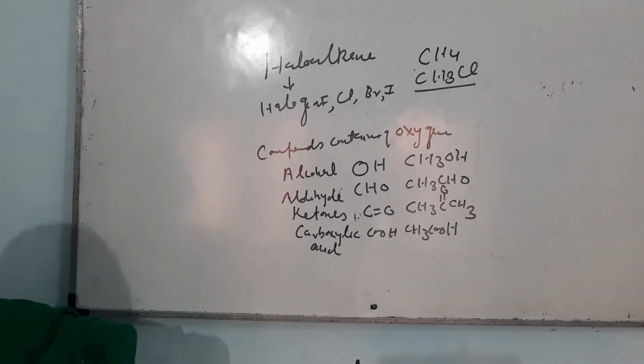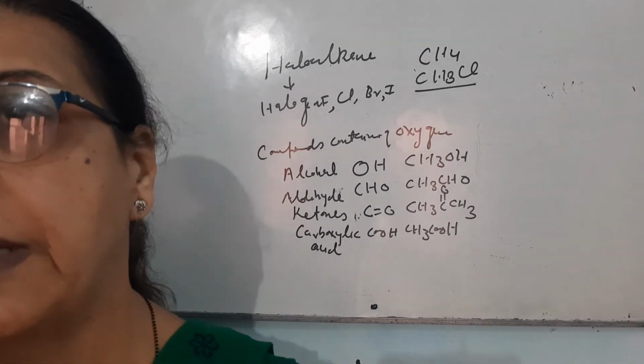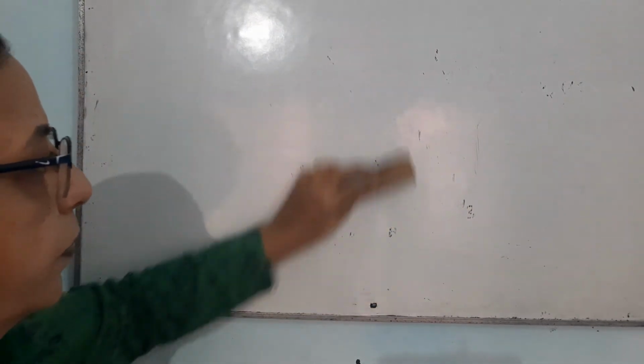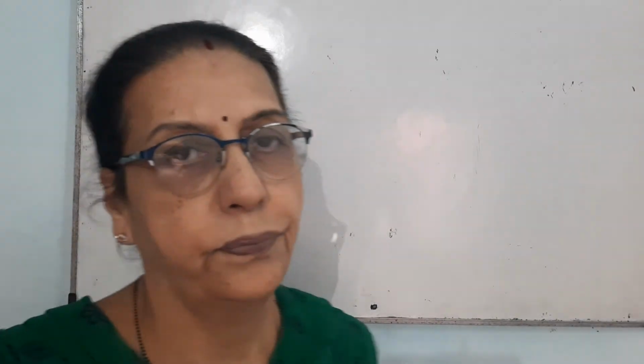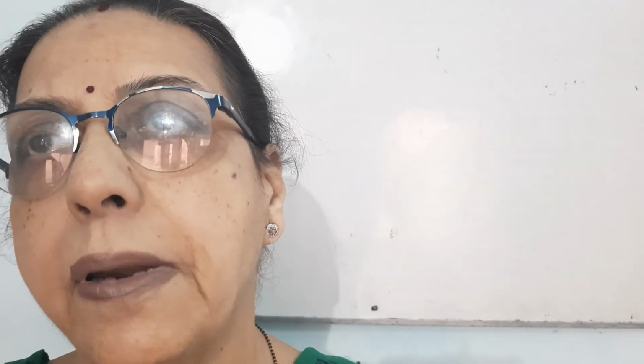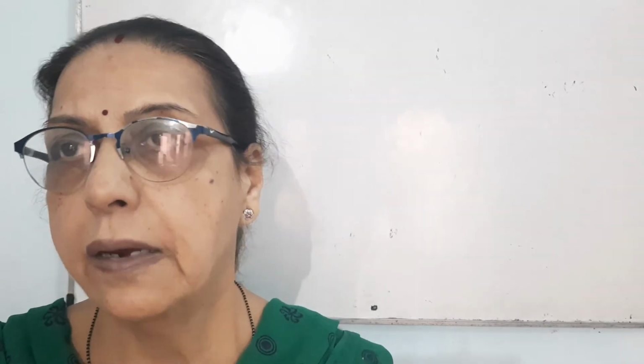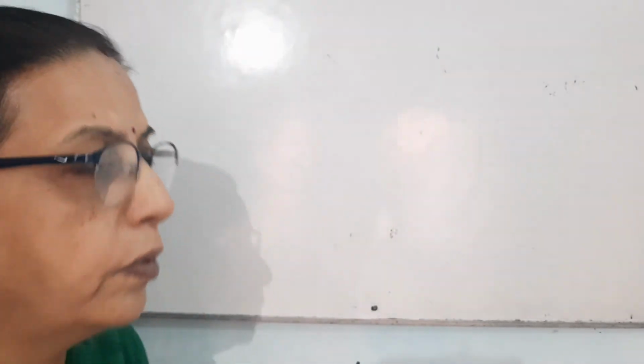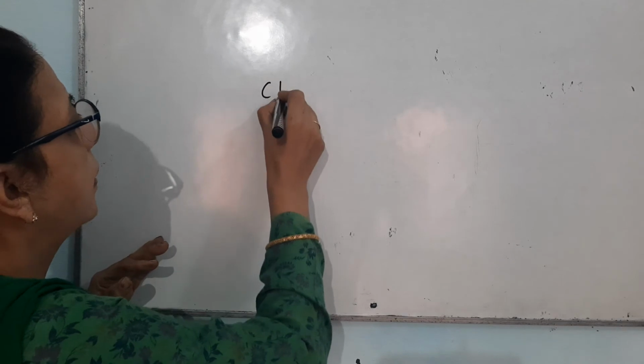Now I will tell you about one very important series which is known by the name of homologous series. Homologous series is a family of carbon compounds with the same functional group, same chemical properties, different physical properties, and a difference of CH2. Let me take an example. Suppose there is a homologous series of alcohols.